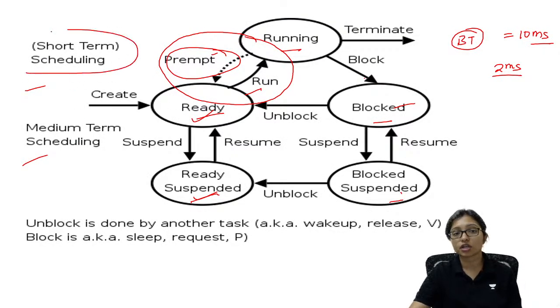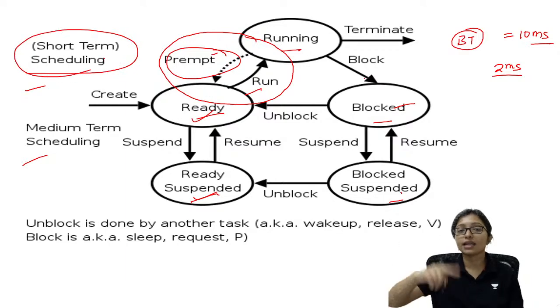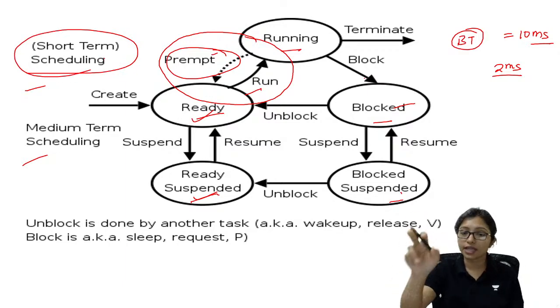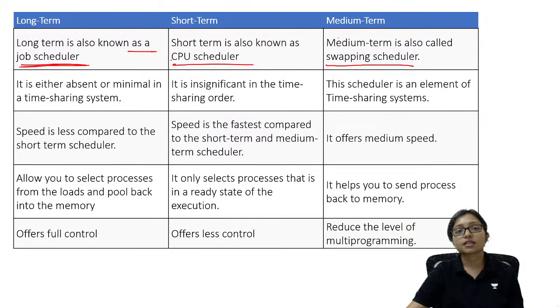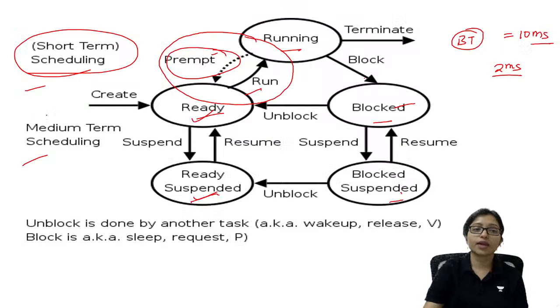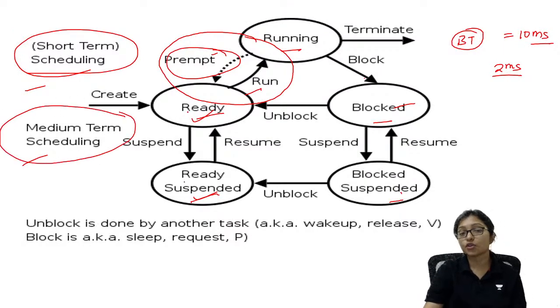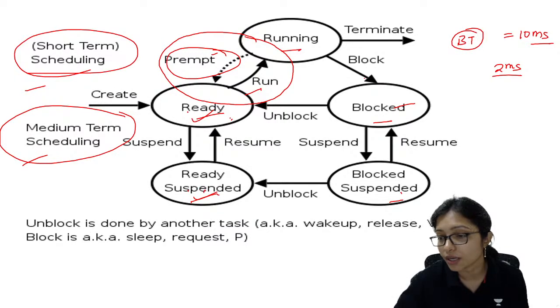But this is the short term one: ready to running, running to ready is going on. That is the short term scheduler. That's why it is the CPU scheduler. The medium term scheduler does ready to ready suspended and ready suspended to ready. That is part of the medium term scheduler.